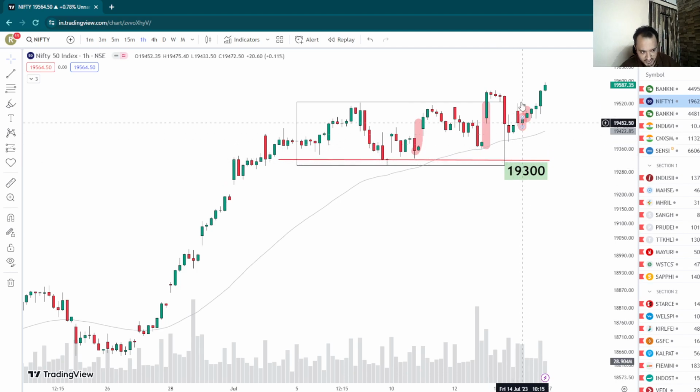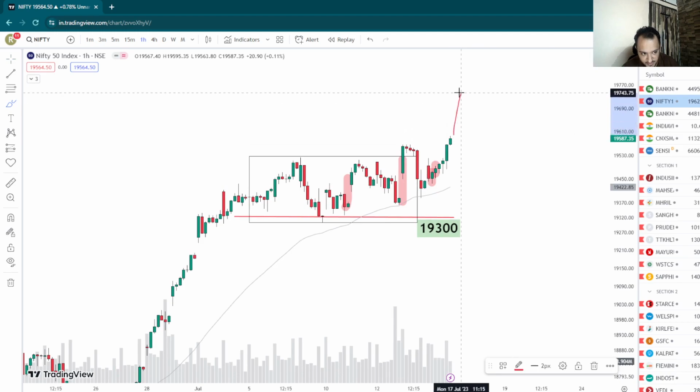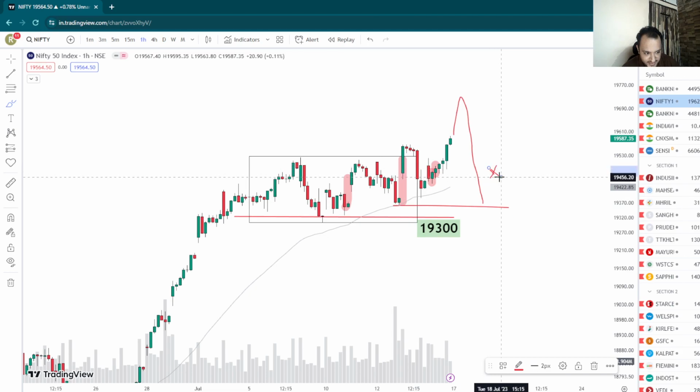All right, and obviously on the upper side, it's still all right. So let's say tomorrow, if you see a move up here, and then it sharply pulls back to this area, that is not bearish. All right, that is not bearish at all. That is not a failed breakout.